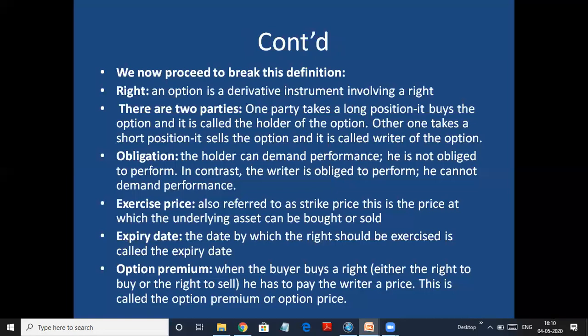The other party takes a short position. It sells the option. That means I am selling you the option. You are buying the option. You have the right to decide. And as a writer of the option, I have given you that particular right.